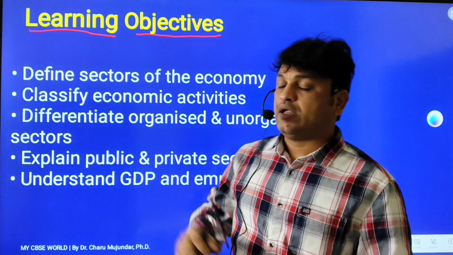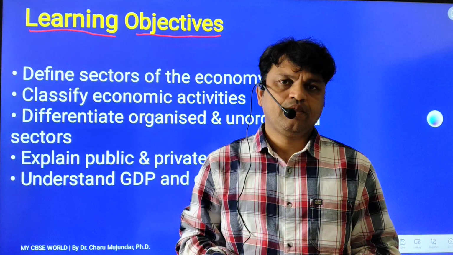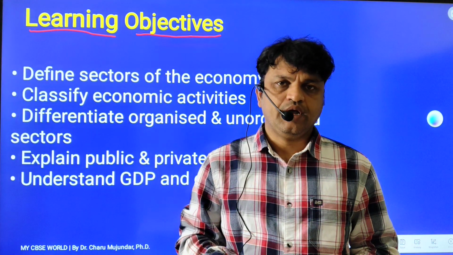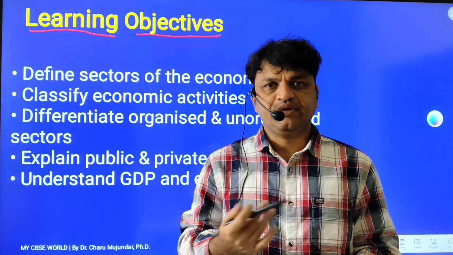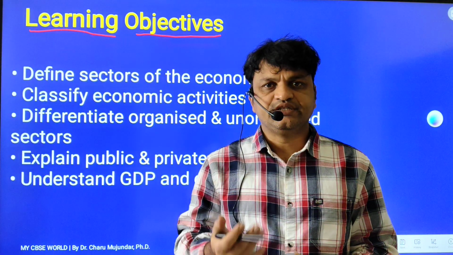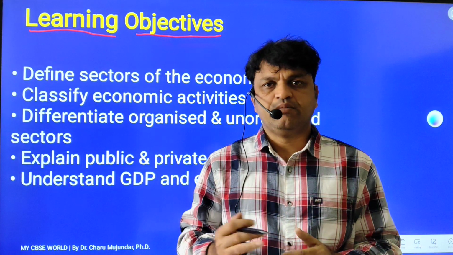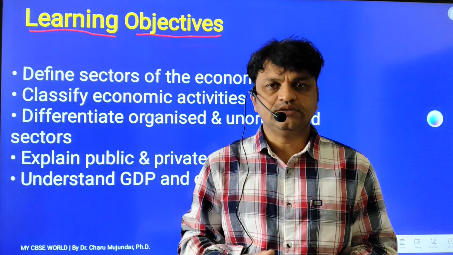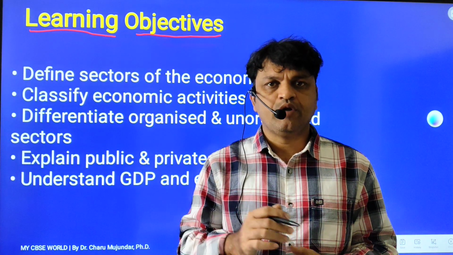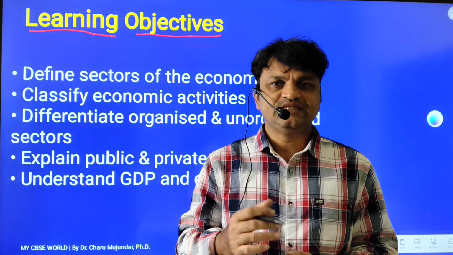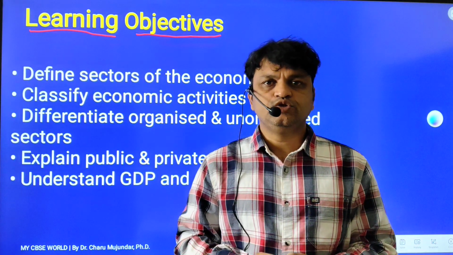So my sincere request to all of you, please go through some keywords in the textbook: what is economy, what are economic activities, what is primary sector, secondary sector, tertiary sector, what is a sector, private sector, public sector, organized sector, unorganized sector, what is employment, unemployment, disguised unemployment, seasonal unemployment, underemployment. All these things you should know.